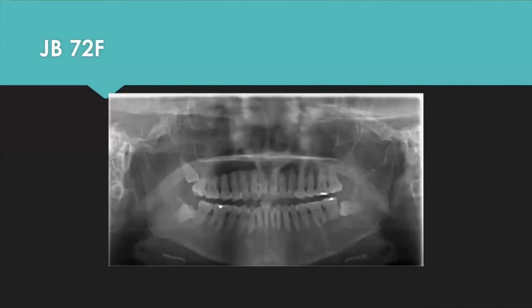So after speaking with the patient, we decided at the same time that I would do an incisional biopsy, I would also place a decompression tube within the cyst. If this does come back as an odontogenic keratocyst, by having a decompression tube there, we can ideally try to shrink the cyst to get it to a more manageable point. Because at this point, the only way to treat this cyst would be to resect her mandible, which is a pretty morbid procedure. By possibly shrinking it down, we could try to remove some teeth in the area as well as the cyst without giving her a continuity defect of her mandible.